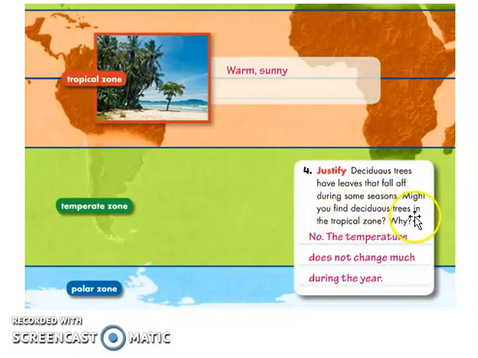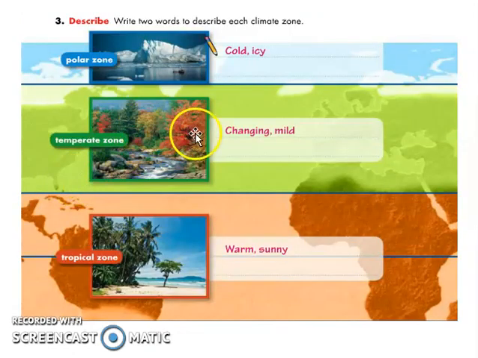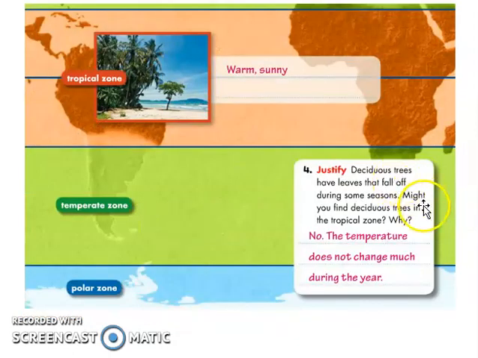Might you find deciduous trees in the tropical zone? So deciduous trees grow in the temperate zone. Deciduous trees are the trees here. If you try to look at this one, okay, we have here the orange and then the green one. The question here says, might you find deciduous trees in the tropical zone? Tropical zone is here. And then here is the temperate zone.